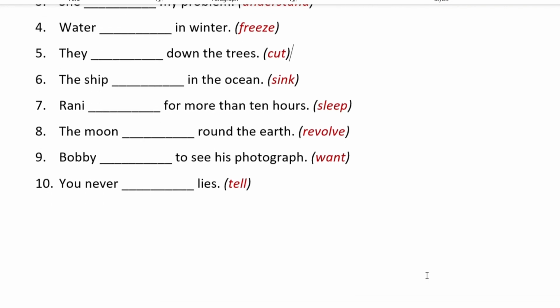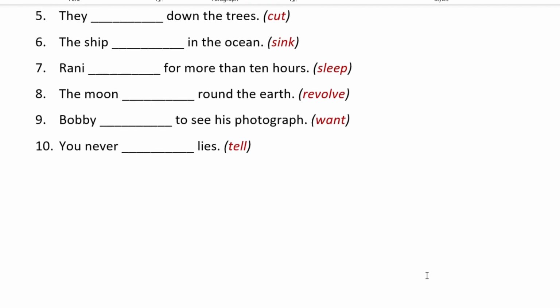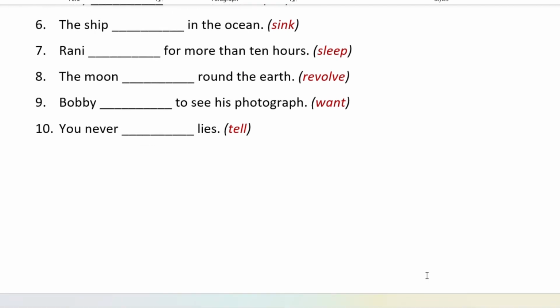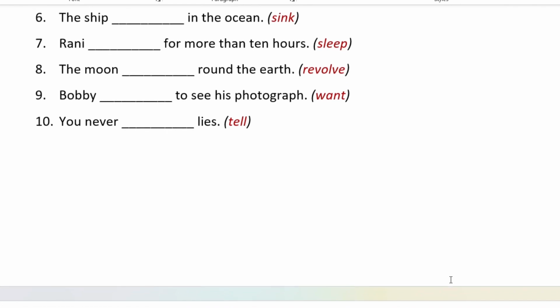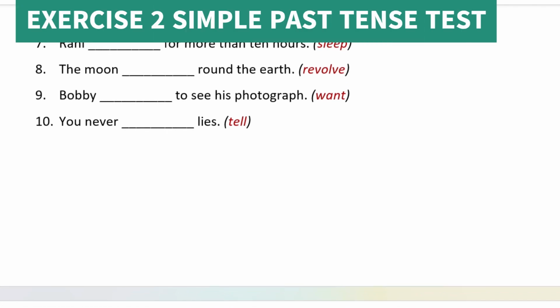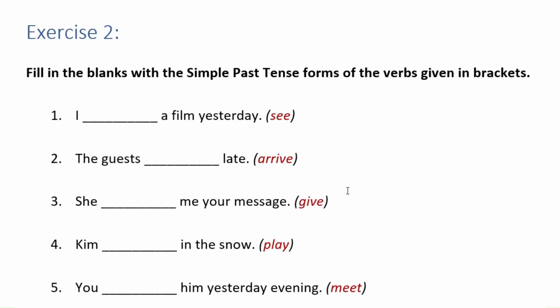Sink. Rani dash for more than 10 hours. Sleep. The moon dash round the earth. Revolve. Bobby dash to see his photograph. Want. You never dash lies. Tell. Exercise 2. Fill in the blanks with the simple past tense forms of the verbs given in brackets.